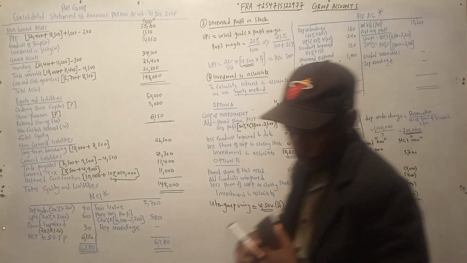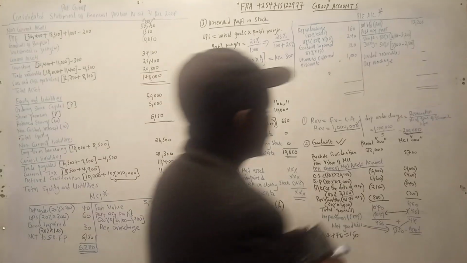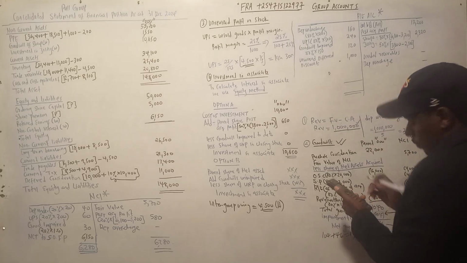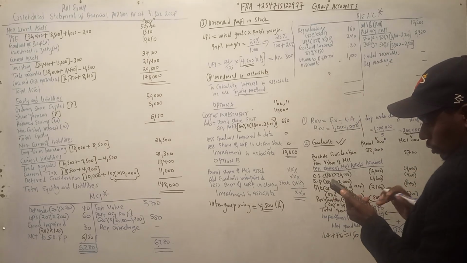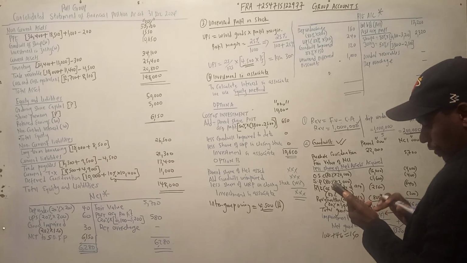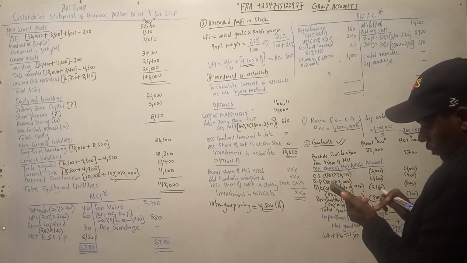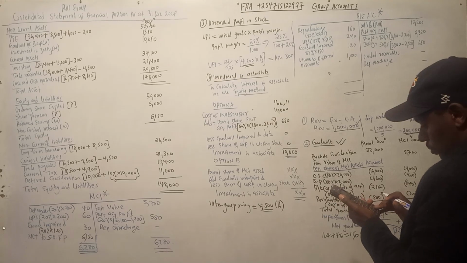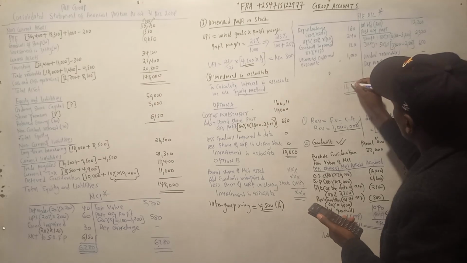Then 3,800 minus 2,500 times 0.5 or 50%. That is 650. So 13,200 plus 2,320 plus 650, that is 16,170.